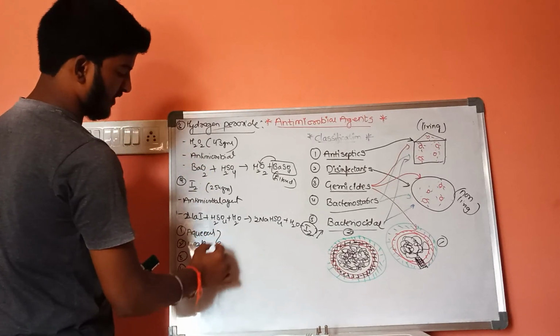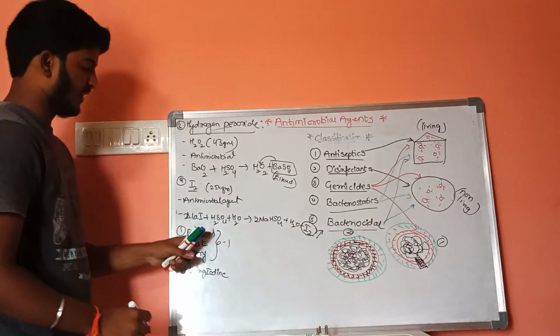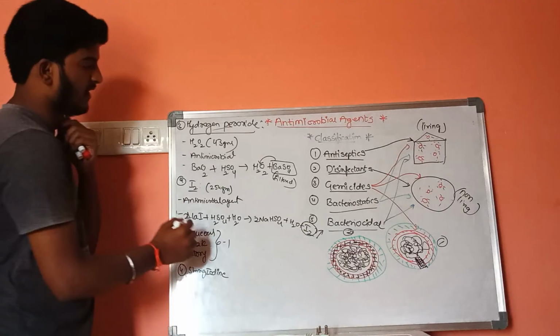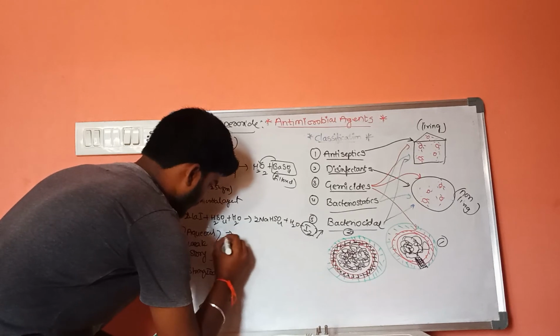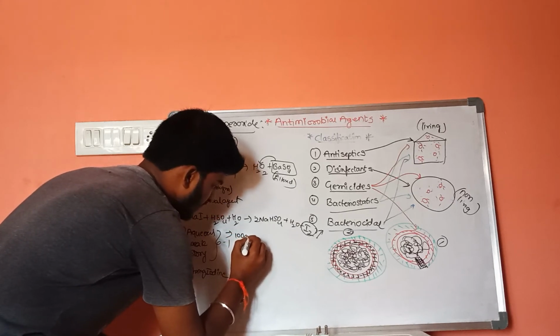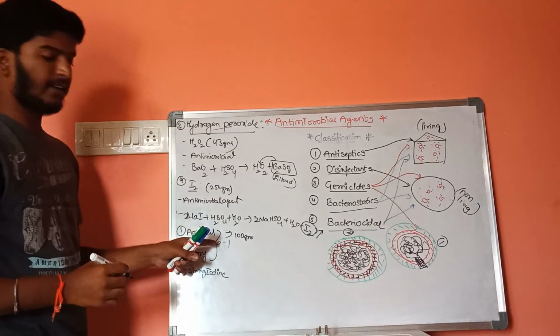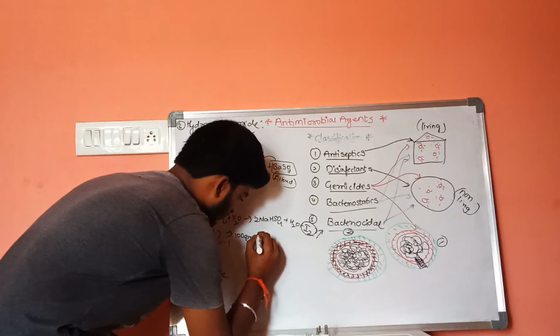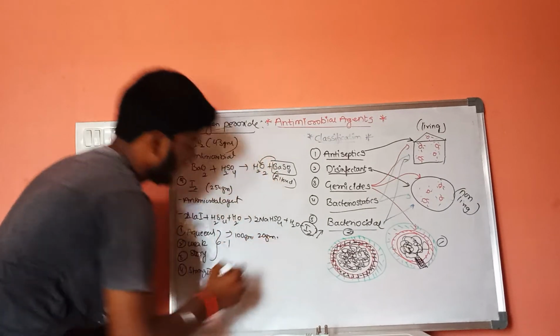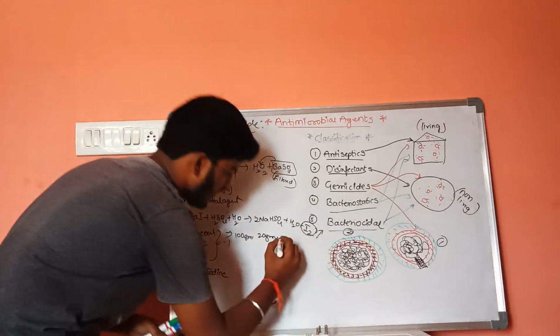Now we will discuss these. In aqueous iodine, the amount of iodine is 100 grams, potassium iodide is 20 grams, and the water is 1000 ml.